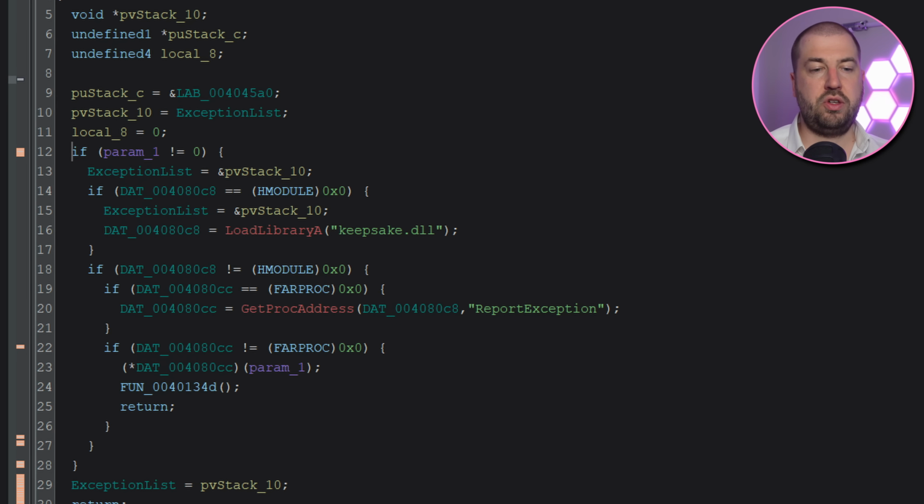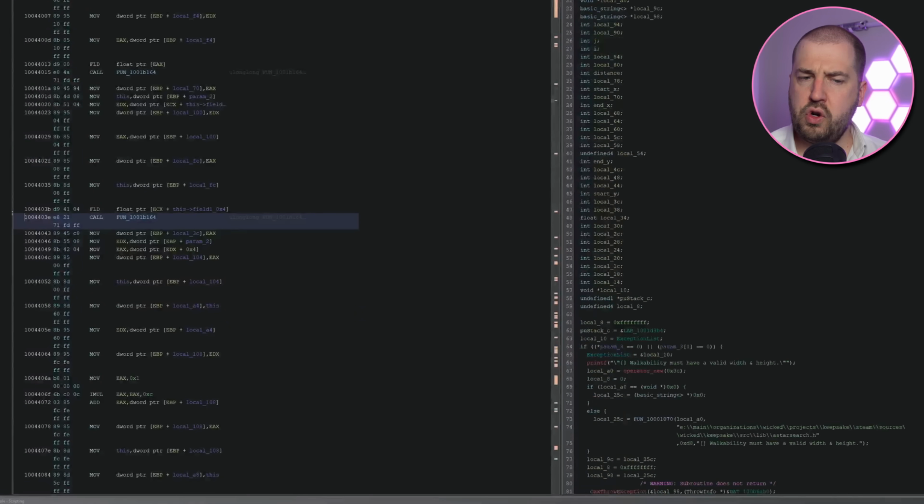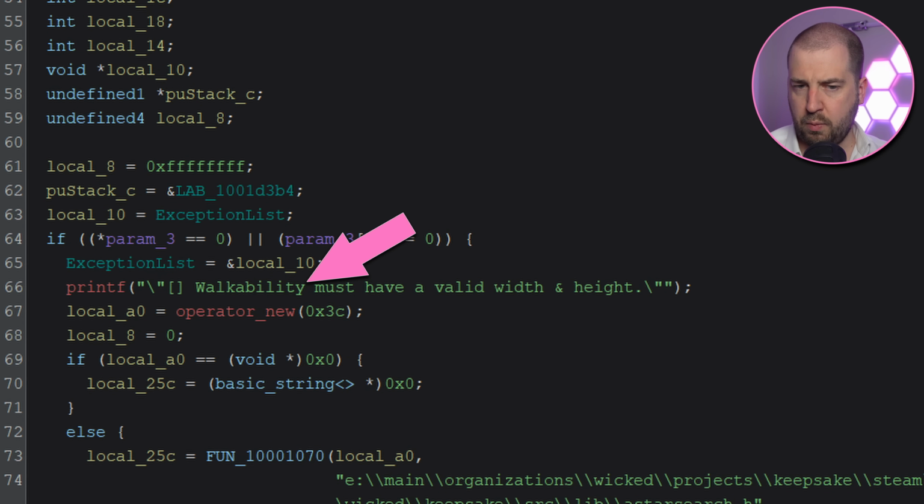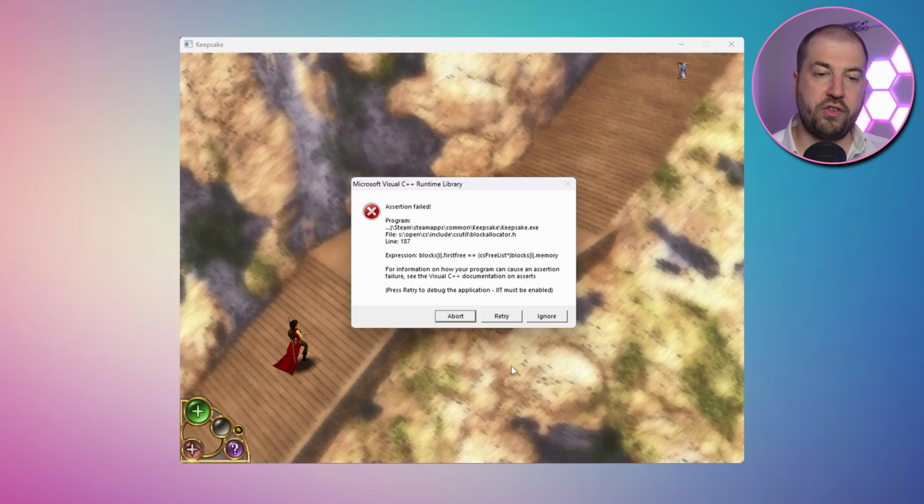If we open the game executable in Ghidra, then it's just a simple loader for a DLL called Keepsake DLL. So let's get that loaded into Ghidra. The function it actually crashes in is huge, and some strings suggest it's handling walking. The question is, does the function cause the memory corruption, or is it already knackered when we enter? It's hard to say as it's called from lots of places.